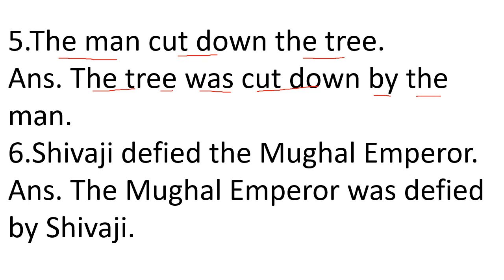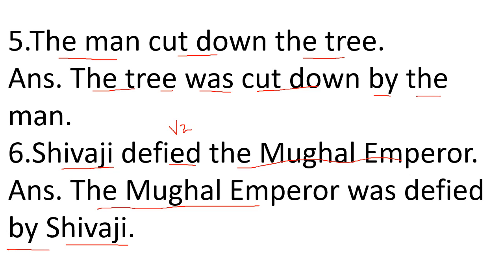Okay. The sixth sentence is Shivaji defied the Mughal emperor. Shivaji is subject, it will become object. Before object by. The Mughal emperor is object, it will become subject, the Mughal emperor. Now defied shows V2. V2 is used in simple past.